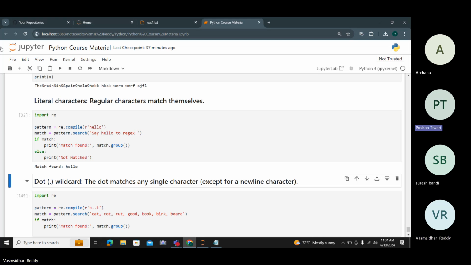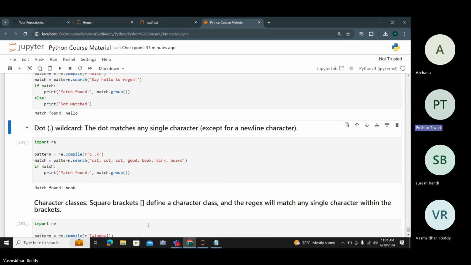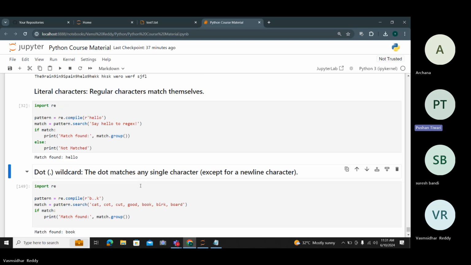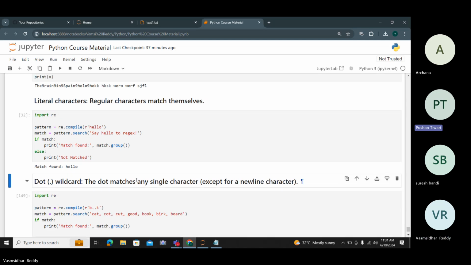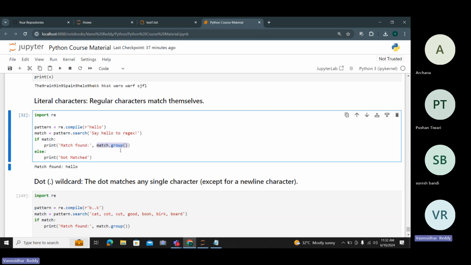Okay, so this is the text. One question: we are calling another function in the if statement, which is group. Why are we using that group? It matches the group of words. It means grouping; I am matching the group of words, whatever is present in it. Okay.